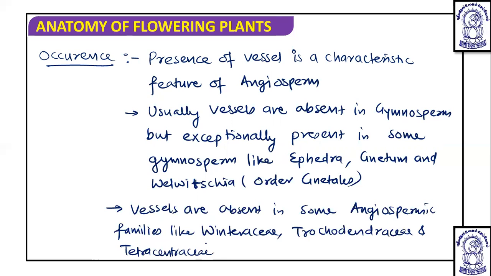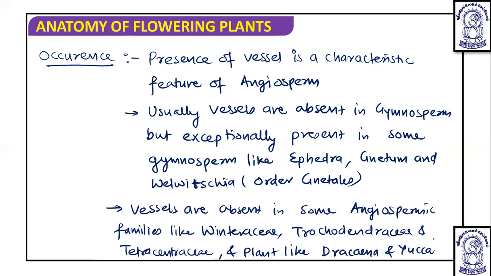These are the three families in which you will not see the presence of vessels. They are also absent in some plants like Dracaena and Yucca.